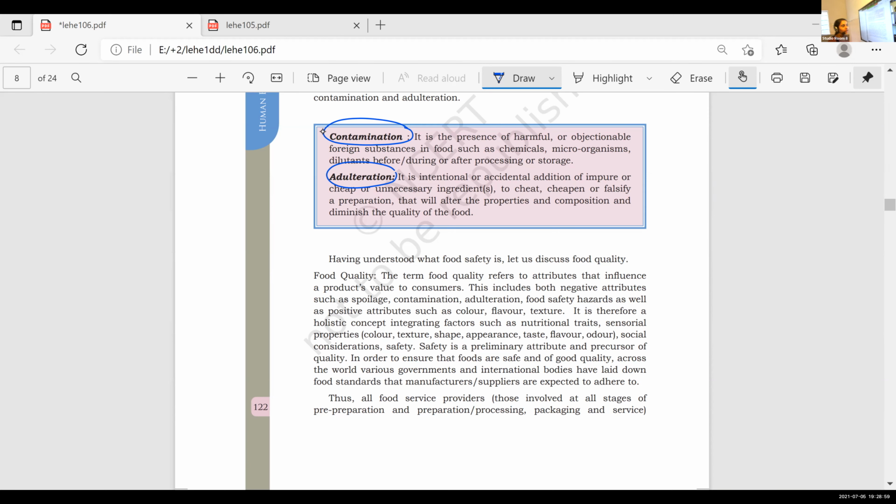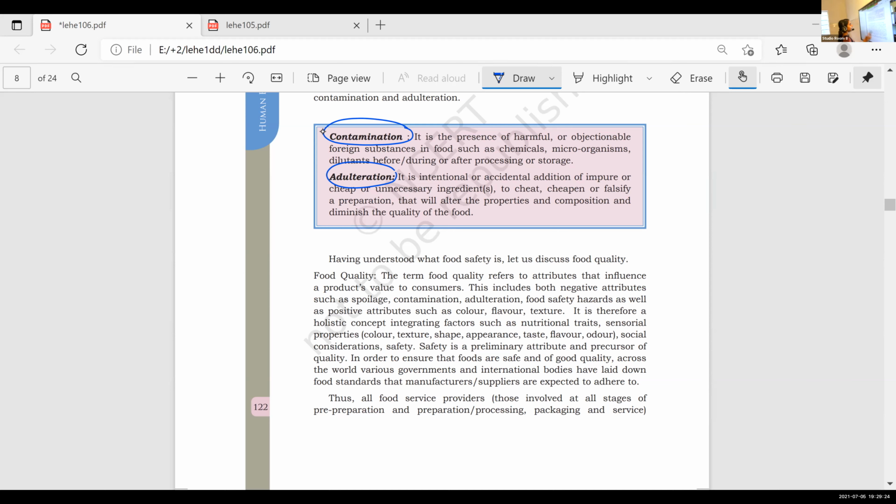The common ones: brick powder in chili powder, papaya seeds in pepper powder. These all are part of adulteration. Water added to milk, that is again a part of adulteration. Stone in rice, some kind of white powder in rice powder. All these are adulteration.